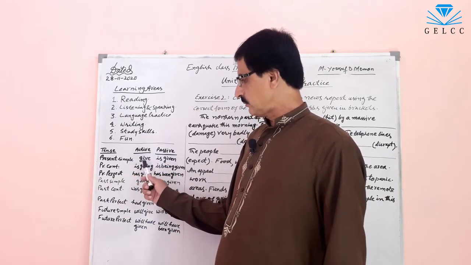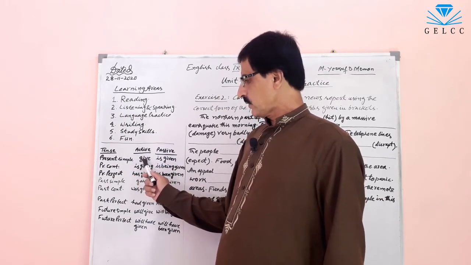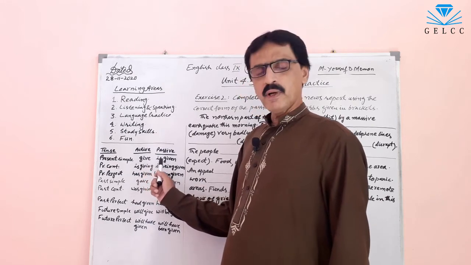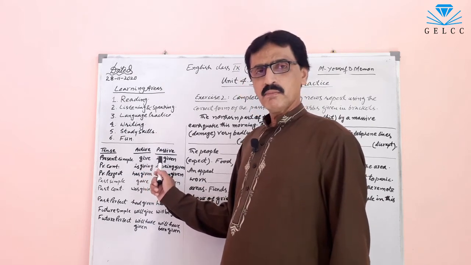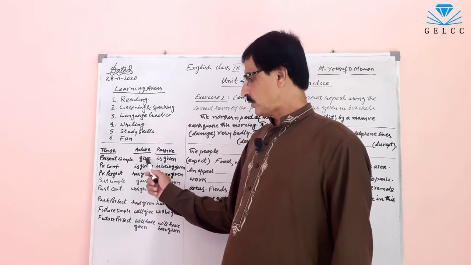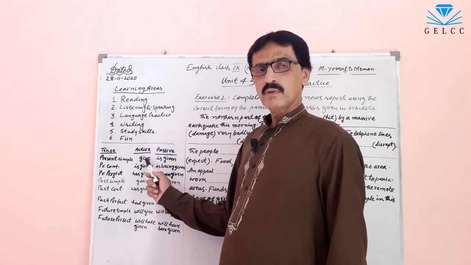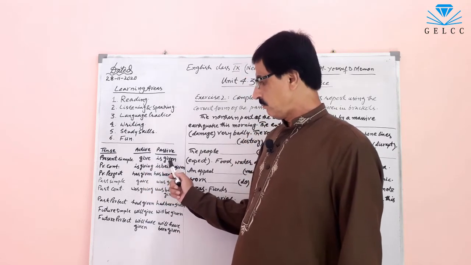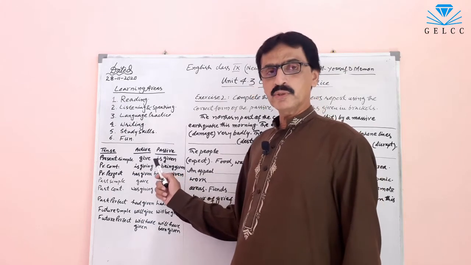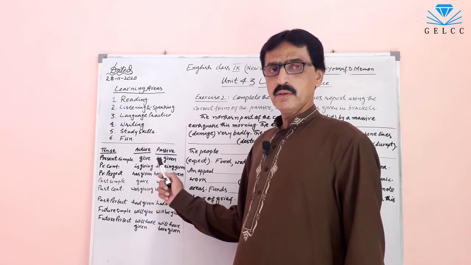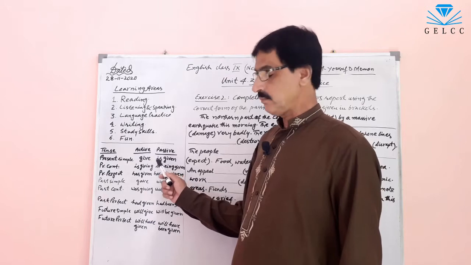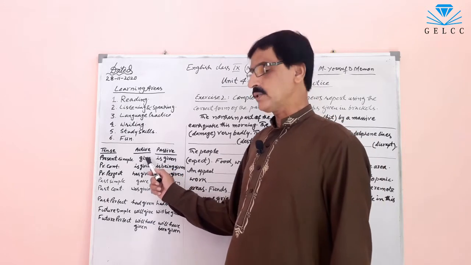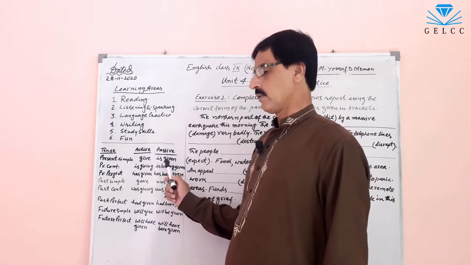In the present, helping verbs are is, am, and are. The third form of give is given. Before third form, we will use is or am. So the passive voice of give is given.